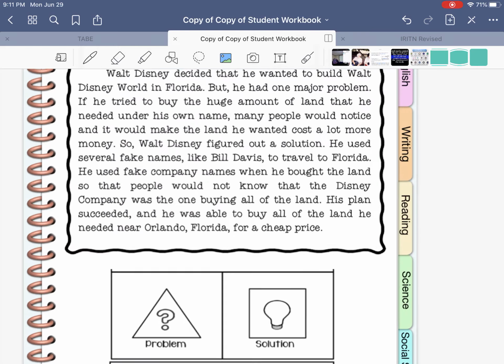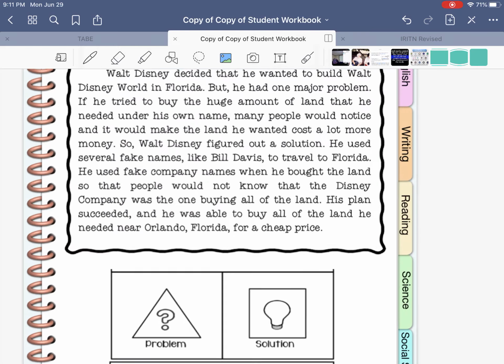He used several fake names like Bill Davis to travel to Florida. He used fake company names when he bought the land so that people would not know that the Disney Company was the one buying all of the land. His plan succeeded, and he was able to buy all of the land he needed near Orlando, Florida for a cheap price.